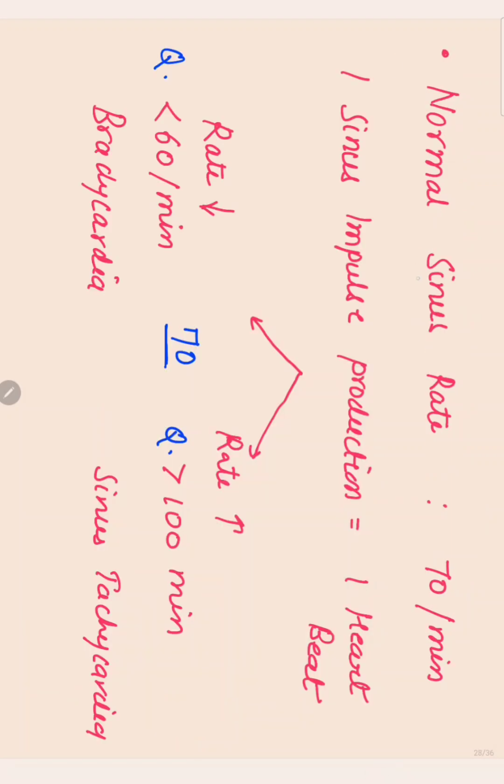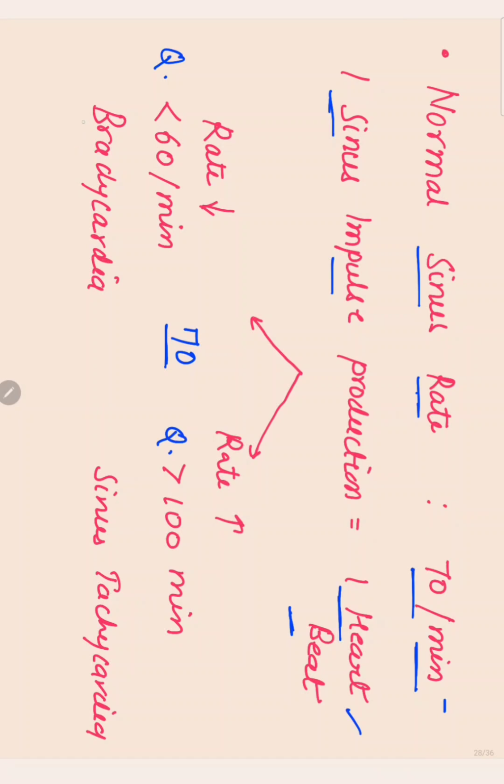What is the normal sinus rate? It is 70 per minute. That means in 1 minute there are 70 impulses arising from the SA node. One sinus impulse is equal to one heartbeat. That means in 1 minute we get 70 heartbeats.